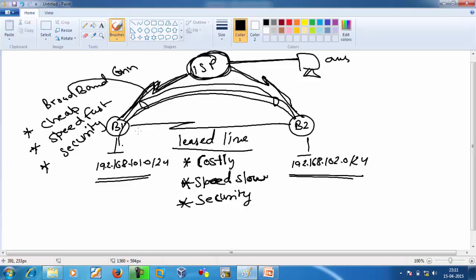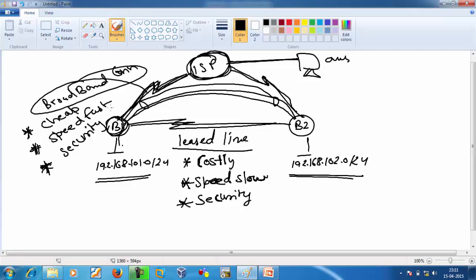So for that, we implement VPN. That is the main reason. When we connect our branches to each other, we have a leased line, which is very costly, and we also have a broadband connection, which is very cheap.